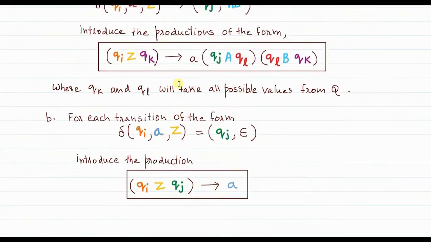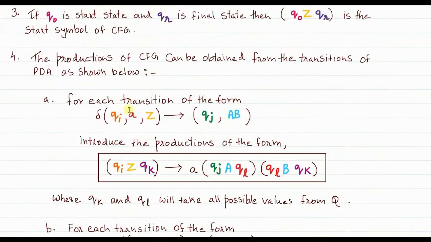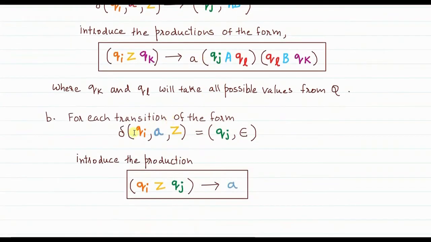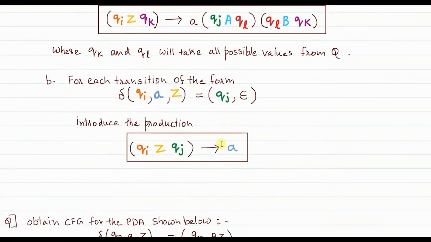Now please note, suppose they have given you the PDA diagram in the exam, you will have to convert each transition of this PDA, which you can see visually in the graph that is given to you, into this form. Either it will be of this type or of this type, based on whether a push operation or a pop operation is performed. Once that is done, if it's a push operation, you will have to use this formula. If it's a pop operation, you will have to use this formula.